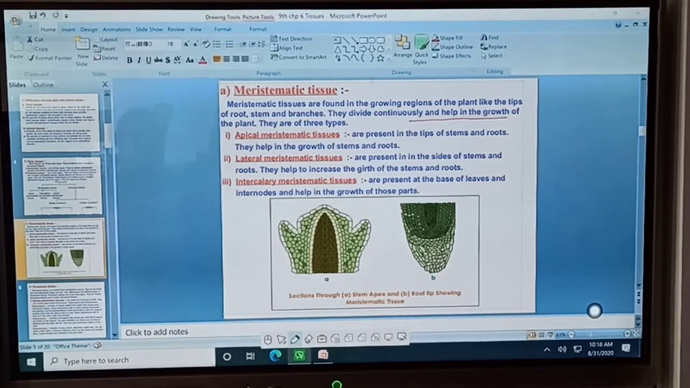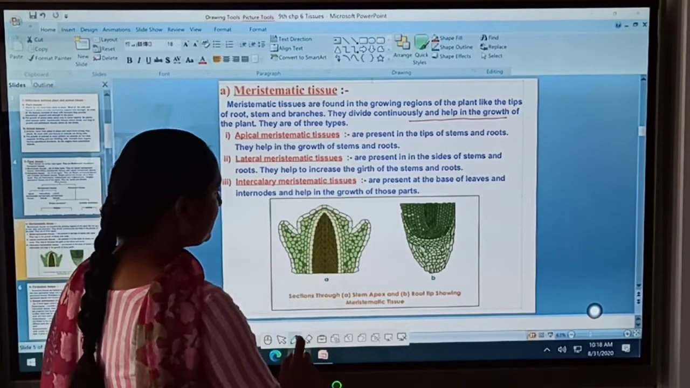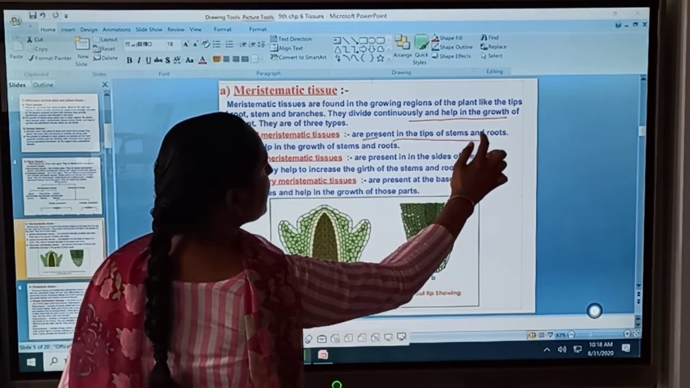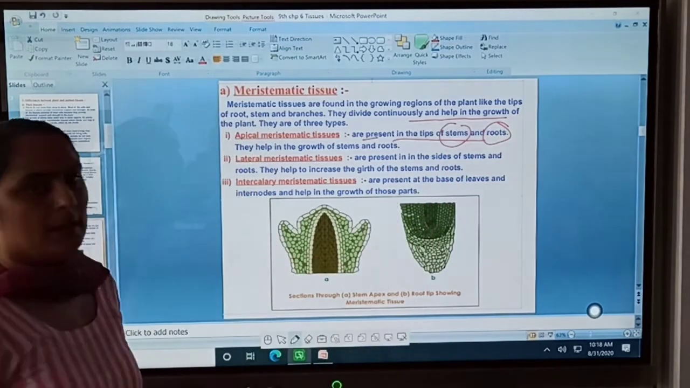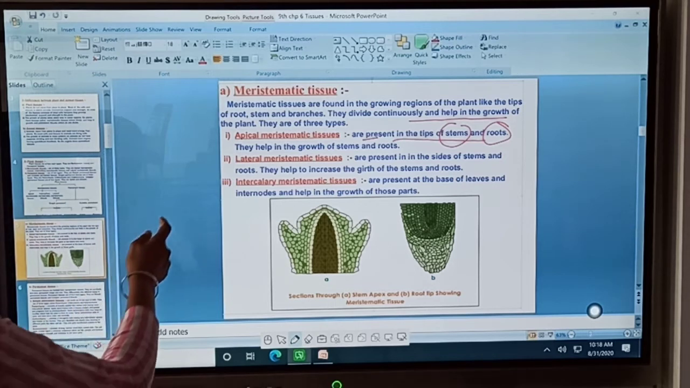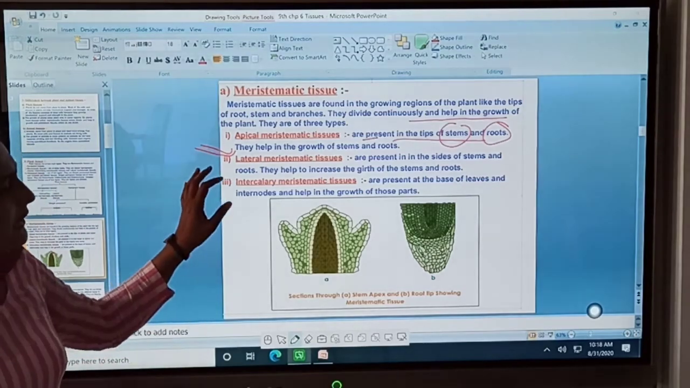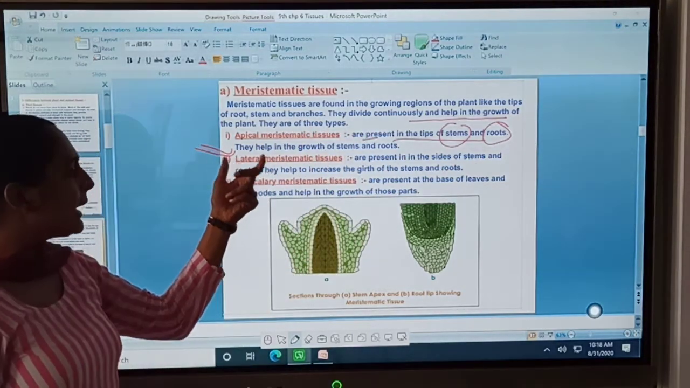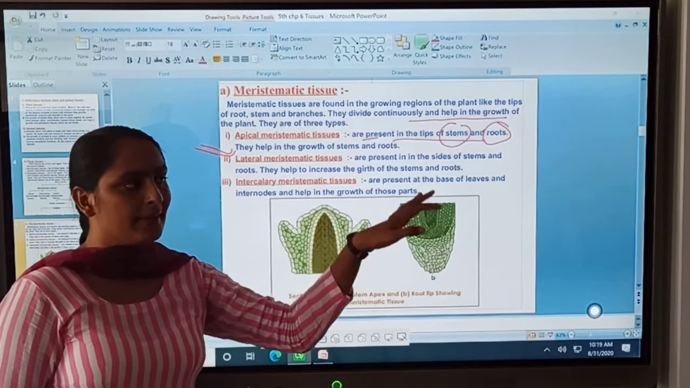So the apical meristematic tissue. Apical meristematic tissue means tissue that is present in the tip of the stem and root. The word apical means tip or top, so the tissue present in the tips of the stems and roots, we call that apical meristematic tissue. Now, what is the function of the apical meristematic tissue? It is present in the tips of the stem and roots, and so it helps in the growth of stem and roots.